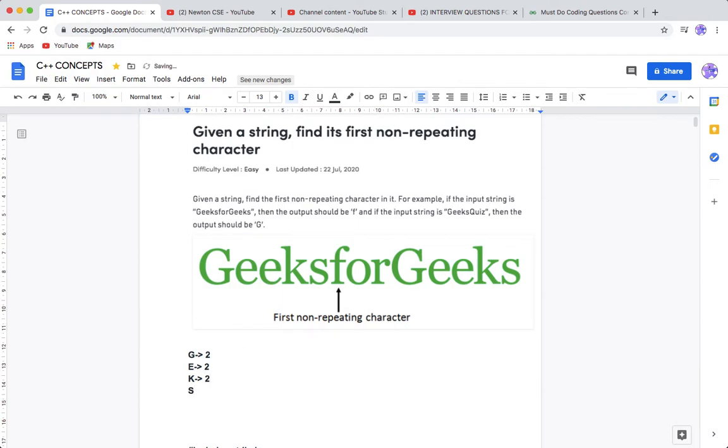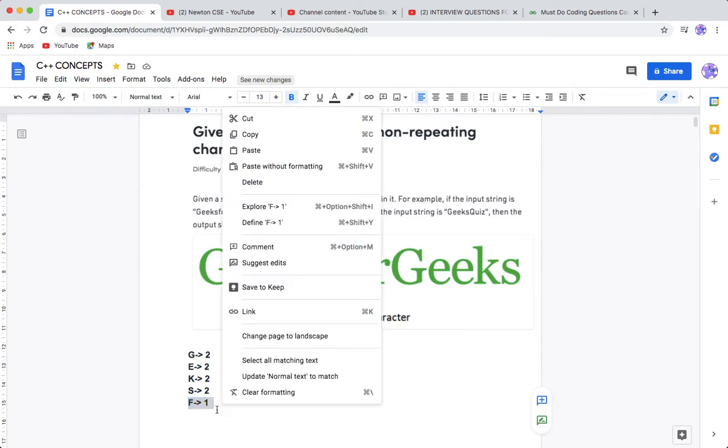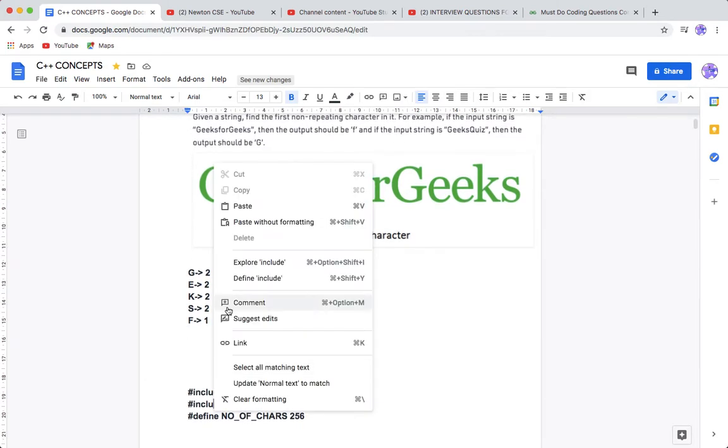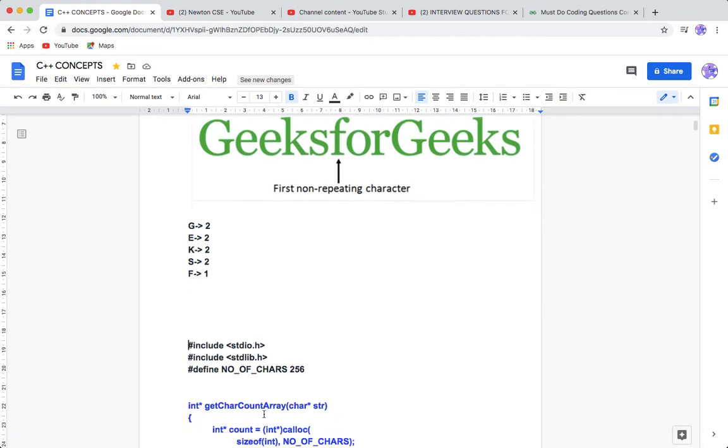Then S is also occurring 2 times. You go for F, and F you will find only 1 time. And there we find our character. Once you find it occurs only once, just print that this is the character which we wanted to find. Got it? So let's see how this is coded.